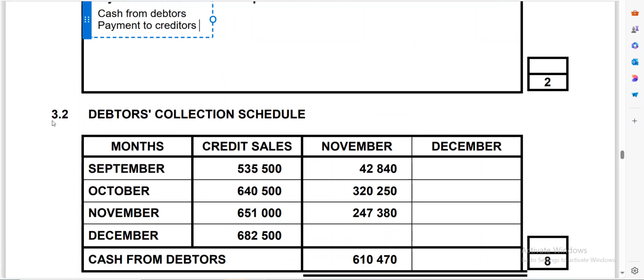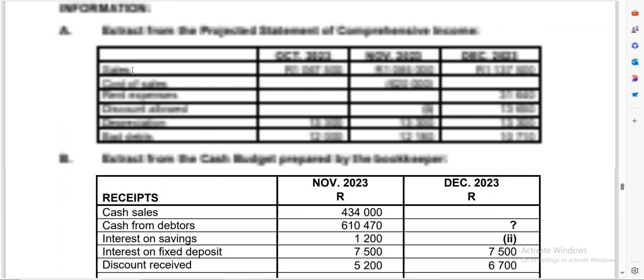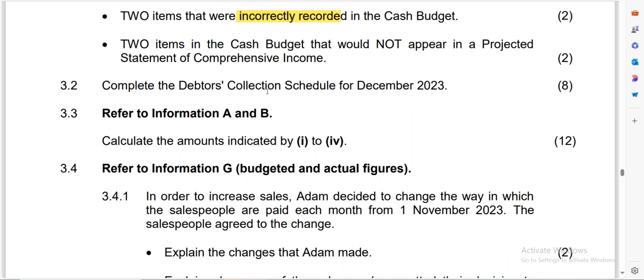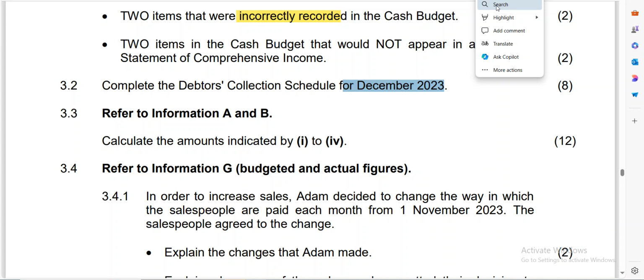The next question says that on 3.2 they are saying that we need to complete the debtors collection schedule for December. Very important for us to highlight that this is for December.